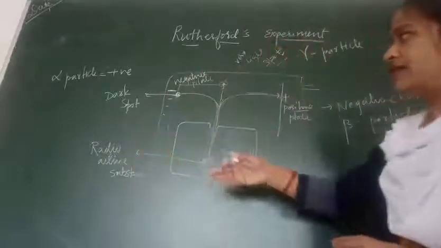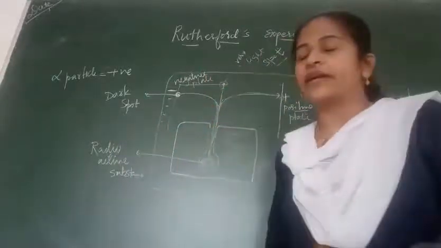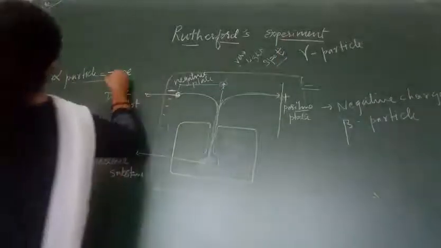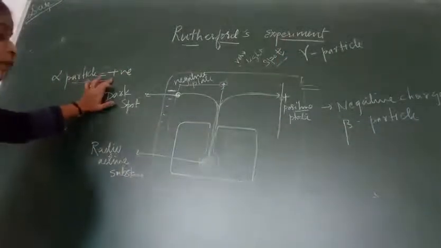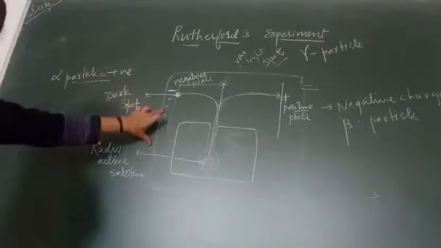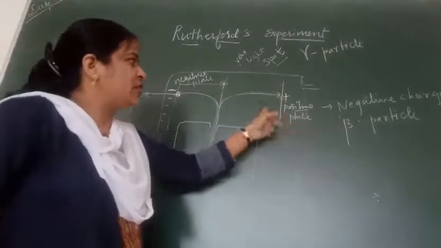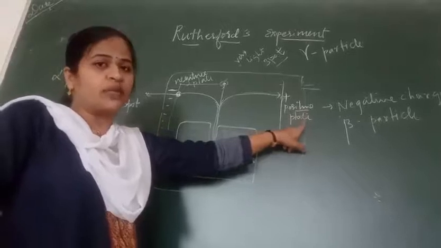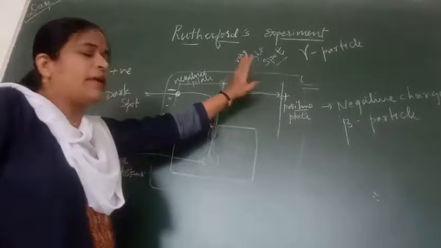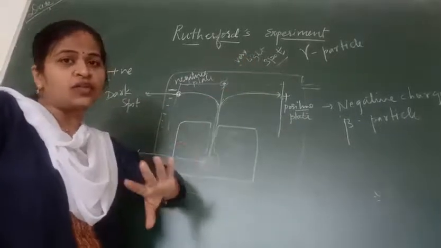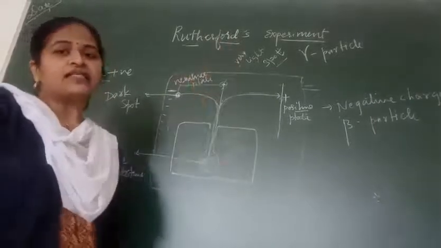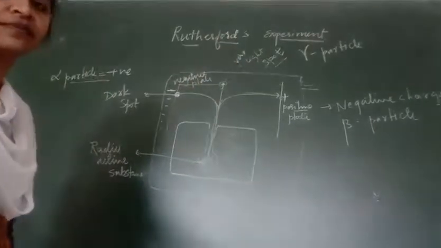So these are the particles showing these properties. The alpha particle was positive in nature, therefore it was deflected toward the negative plate. The beta particle was negative in nature, therefore it was deflected toward the positive plate. And the gamma particle, having no charge, therefore moved in a straight path.